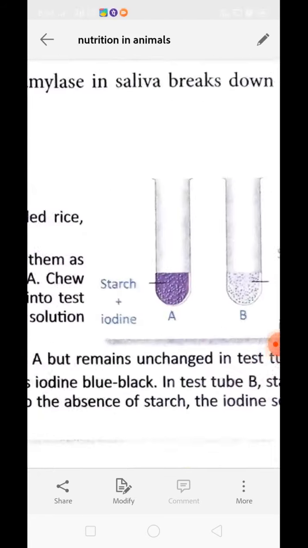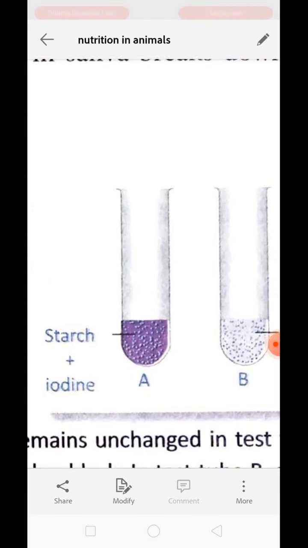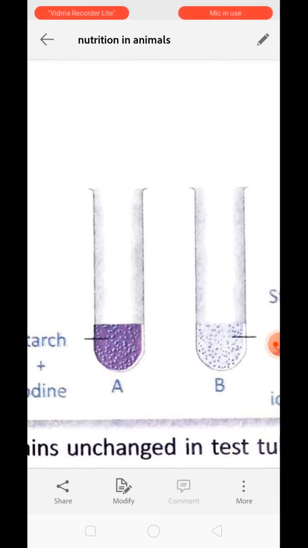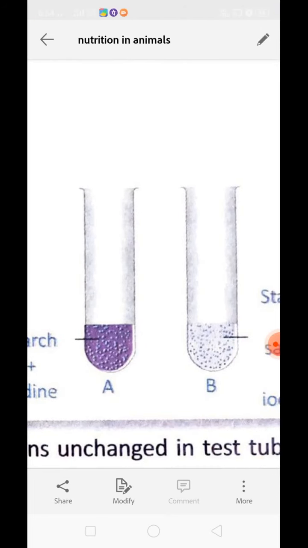For this we need a test tube. Along with test tube we need a sample of starch and iodine solution. Clear? And obviously we need saliva. Now take 2 test tubes. We need 2 test tubes and we will mark them with A and B with the help of a marker. Okay. Now put 1 tablespoon or teaspoon of boiled rice into test tube A and chewed rice into test tube B.